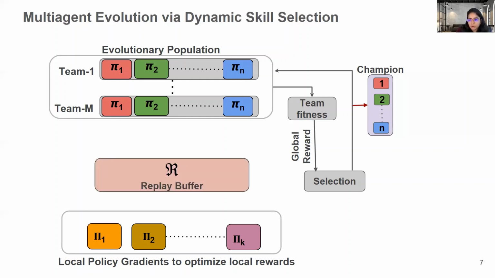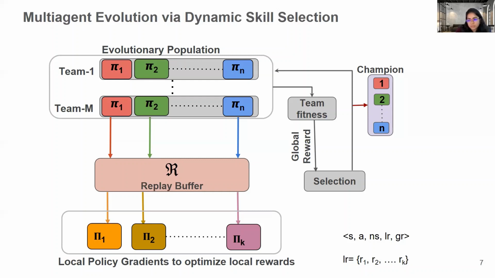We store all the data of rollouts by EA in this shared replay buffer. So here the experience tuple consists of state, action, next state, local reward, and global reward, which is a team reward. And the local reward is nothing but a vector of rewards R1 to Rk for each of the k skills. And these local rewards are distance-based proxy rewards.